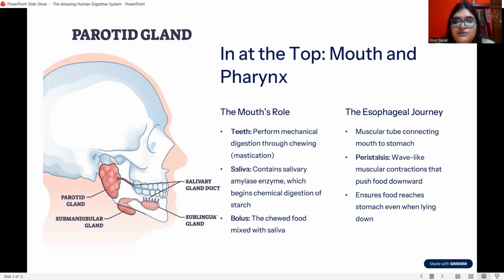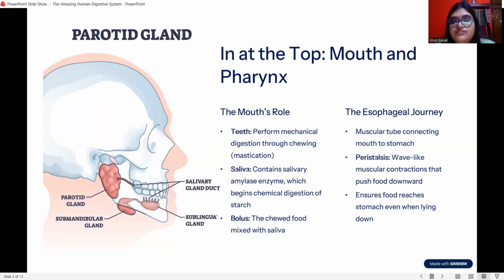In the mouth, we can see a salivary gland. Inside the salivary gland, one enzyme is present, that is salivary amylase, which acts on carbohydrates. So in our mouth, only carbohydrate digestion will start, not protein and not fat. By breaking down the food into smaller particles, it will mix and form a bolus.